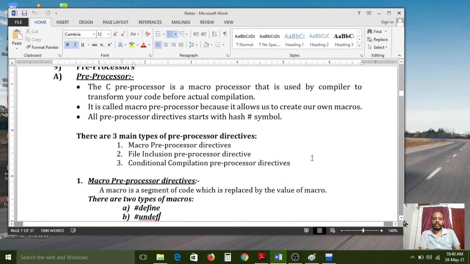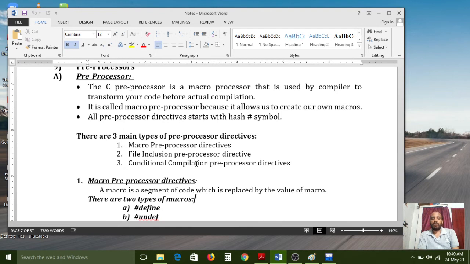Now I am minimizing this one, and next there are three main types of preprocessor directives. What are they? Macro preprocessor directives, file inclusion preprocessor directives, and conditional compilation preprocessor directives. So there are three types of preprocessor directives. Actually there are a number of preprocessor directives, but for your understanding, a few examples are given here,